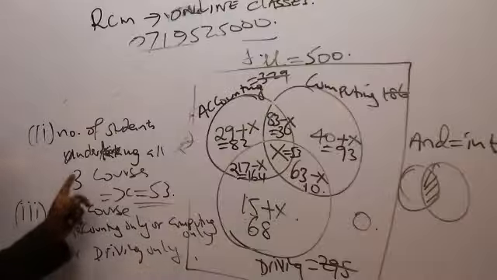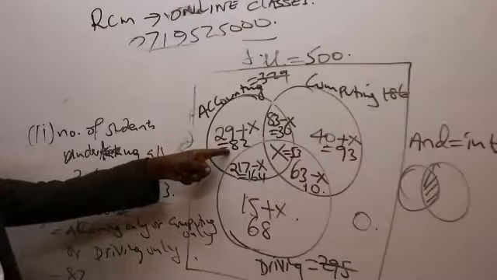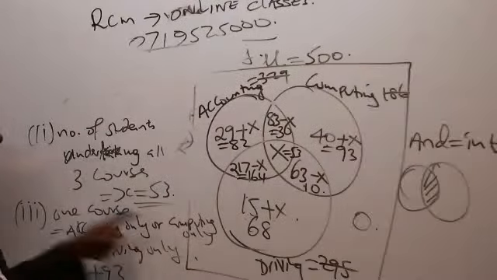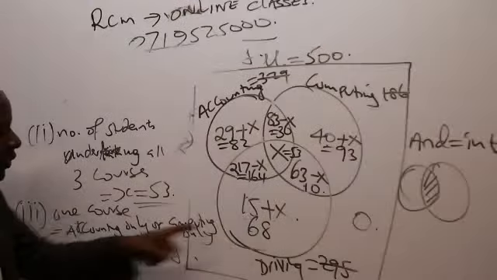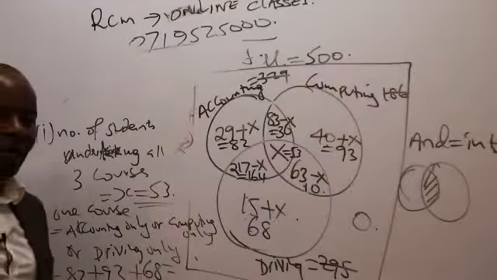Accounting only, ladies and gentlemen, is 82. Computing only is 93, and 'or' means you add. Or driving only, which is 68. So could you kindly combine everything and give me an answer there?